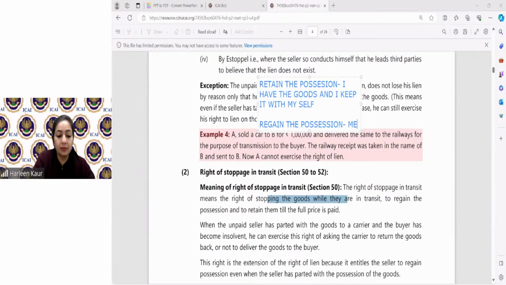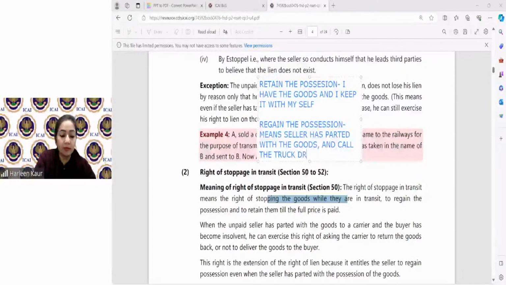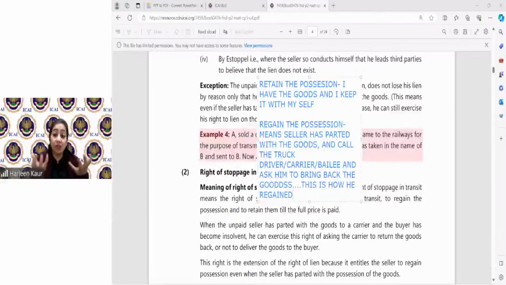Regain means seller has parted with the goods and then calls the truck driver or whosoever, carrier or bailee, and asks him to bring back the goods. This is how he regained the possession. Regain means to take back. Let me write it in Hindi also for you, to take back. Okay, taken back means we have regained the position.